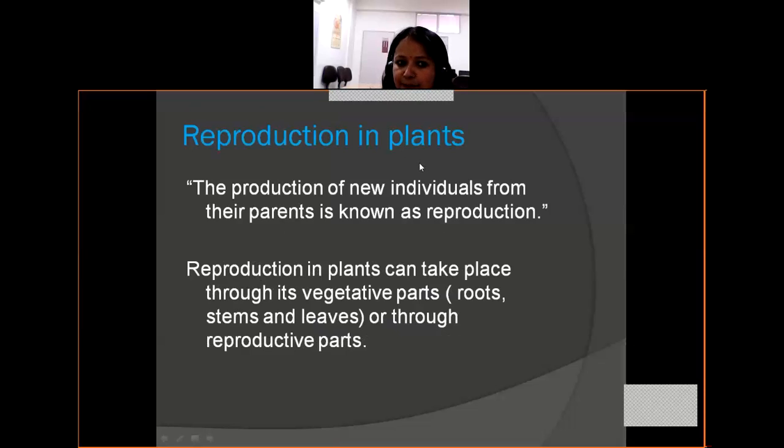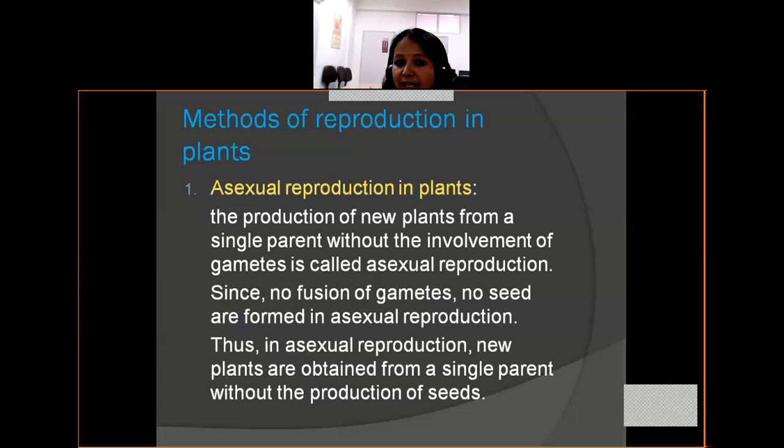Reproduction in plants. Now, the production of new individuals from their parent is known as reproduction. Reproduction in plants can take place through its vegetative parts like roots, stems, and leaves, or through reproductive parts. Methods of reproduction in plants. There are two types of methods of reproduction in plants: asexual reproduction and sexual reproduction.